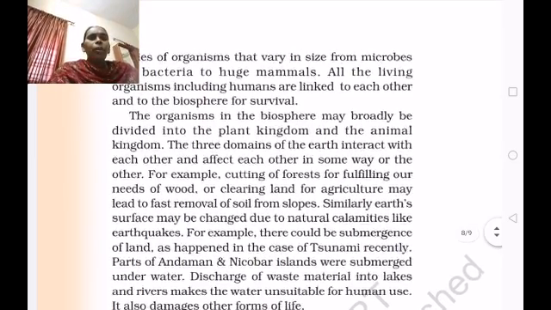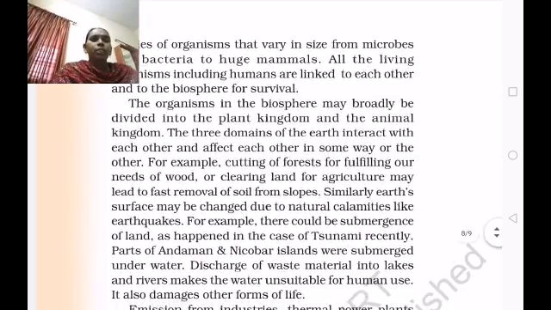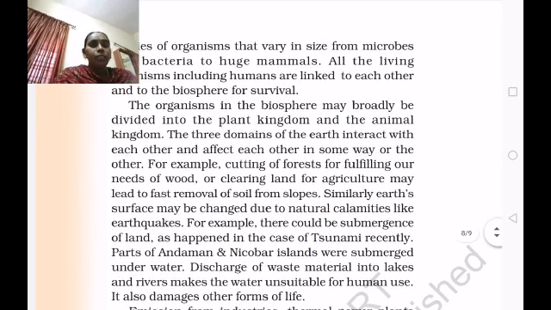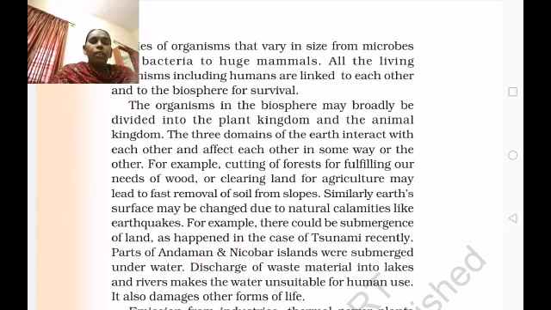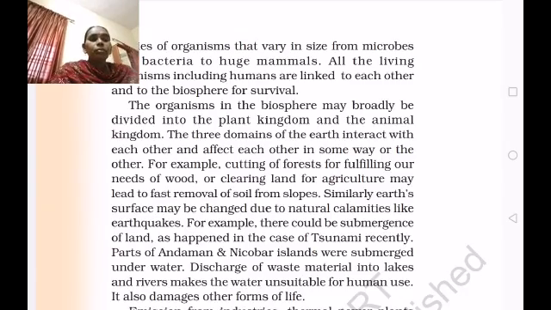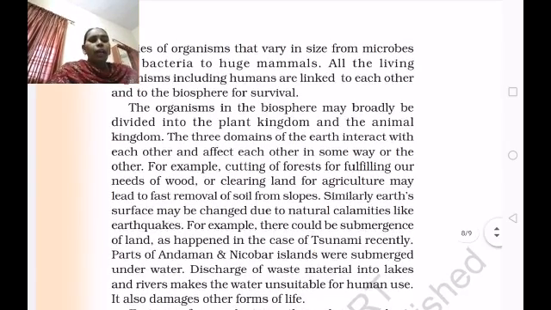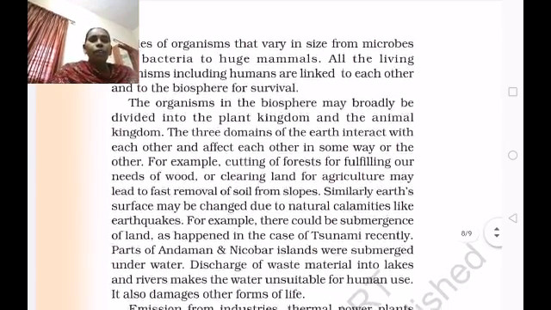Parts of Andaman and Nicobar Islands were submerged underwater. An island means an area which is covered on four sides by water. Andaman and Nicobar Islands are islands. Even among the continents, as I told you, Australia is also an island. Andaman and Nicobar Islands were submerged underwater.